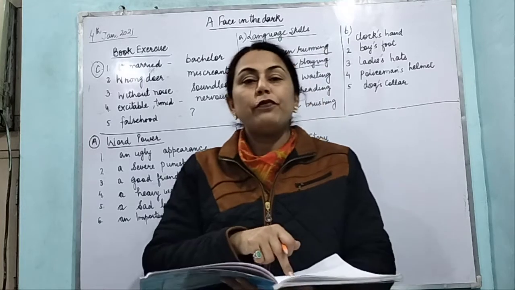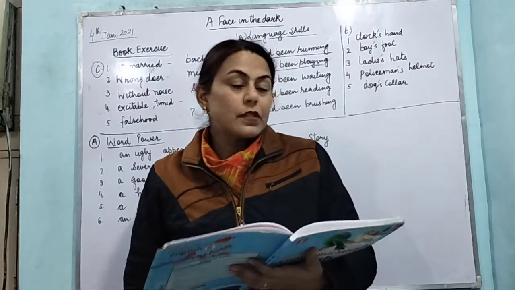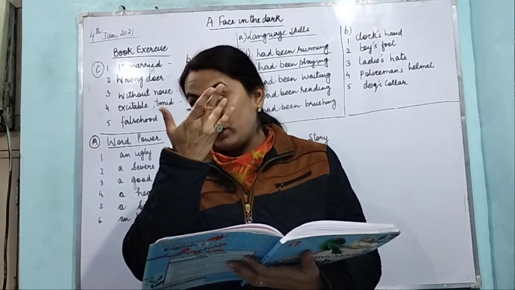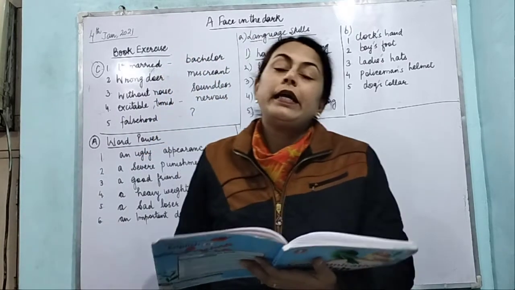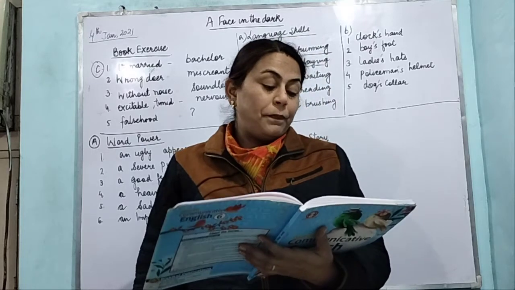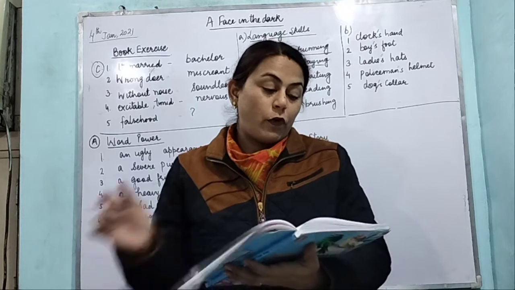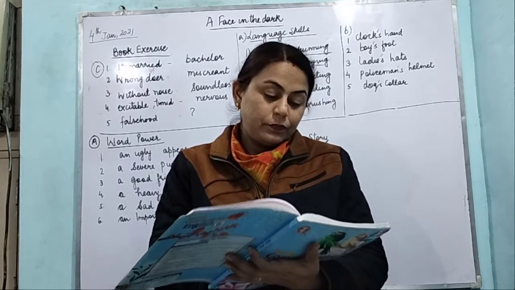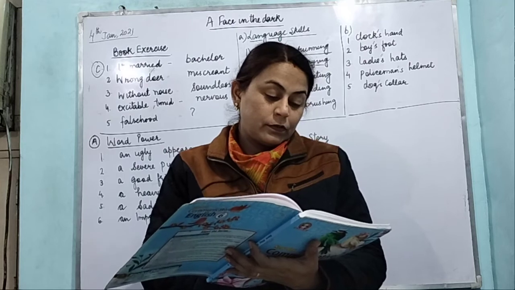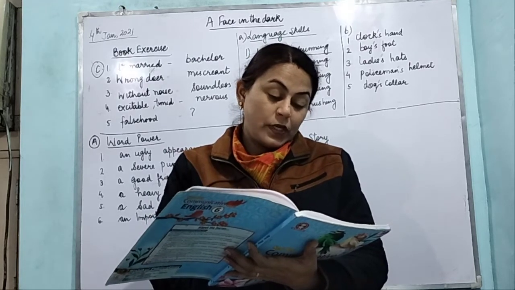So this is a telephonic conversation. A telephone call comes. George is calling Arun, but Arun is not at home, and David picks up the phone and he takes the message. So now you have to write a message. Telephone call from George. ठीक है?